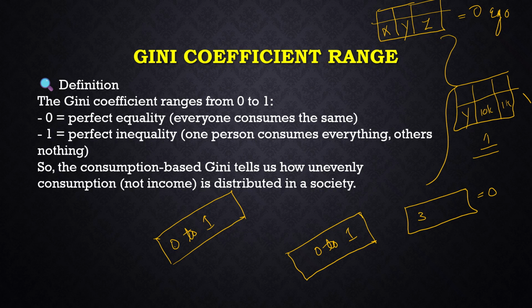If inequality is there, it means something is there. If something, the value is one. If the Gini coefficient is one, it means there is inequality in the consumption expenditure. So the Gini coefficient is indicating the inequality in the consumption expenditure. So the consumption-based Gini tells us how unevenly consumption is distributed in the society.